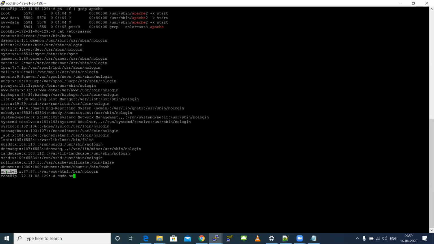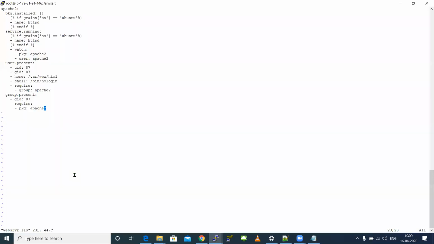So instead of using sudo su - root, now what I can do is log in as su - apache. So this is the user. I created a user and I installed a package and started a package. Okay. So for this specific team, I can grant this user access. That is what we did over here.